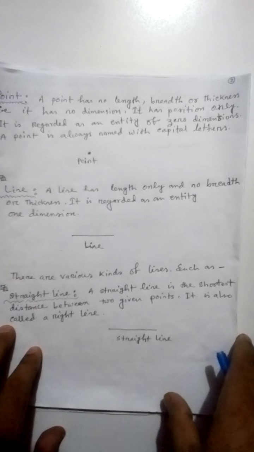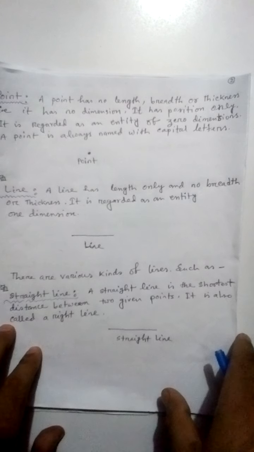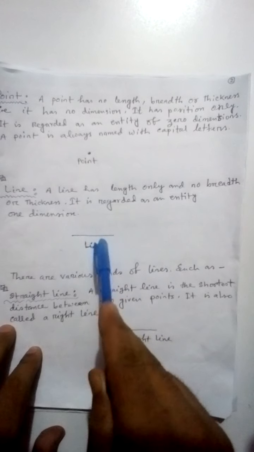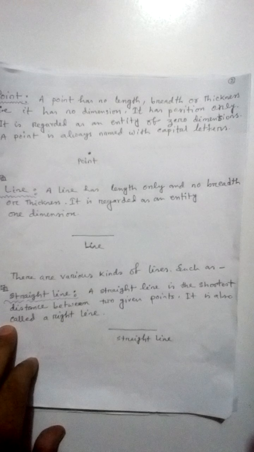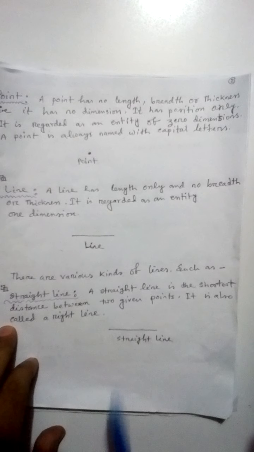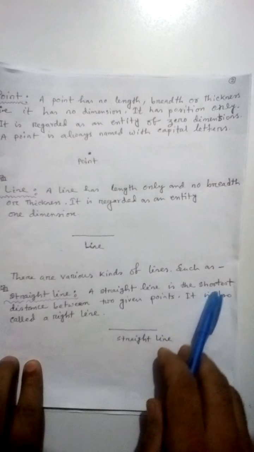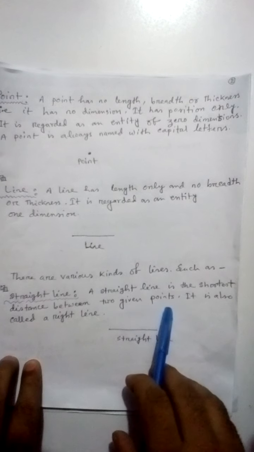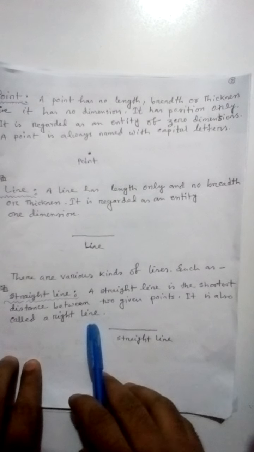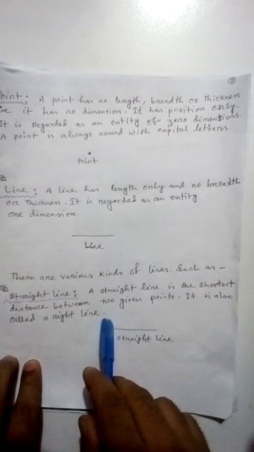Line. A line has length only and no breadth or thickness. It is regarded as an entity of one dimension. This is a line. There are various kinds of lines, such as the straight line. A straight line is the shortest distance between two given points. It is also called a right line. This is a straight line.